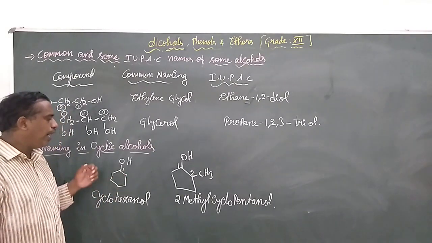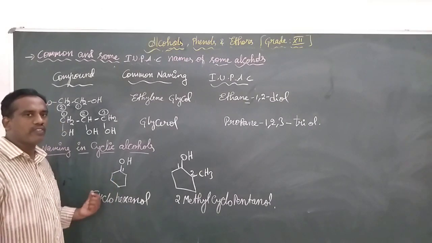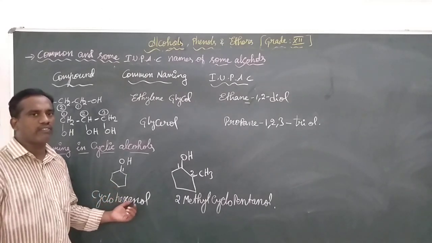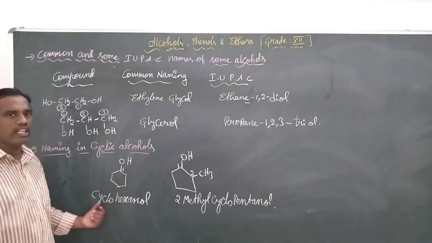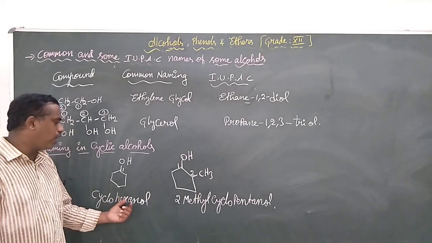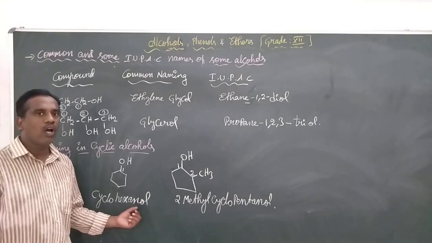Hence we give the prefix cyclo for this carbon chain, and the suffix ol, and finally the name is cyclohexanol. Here also we have removed the E and substituted ol.